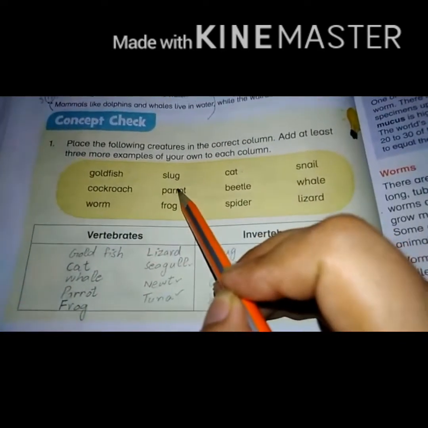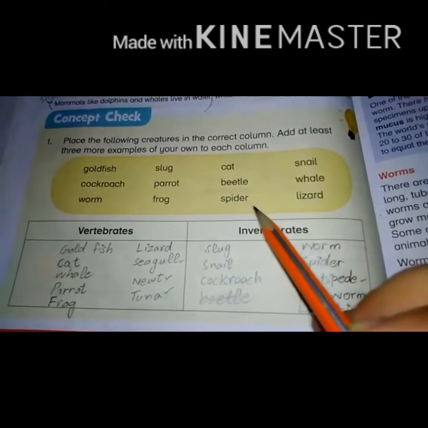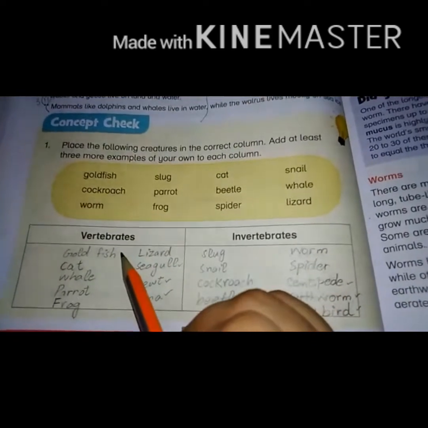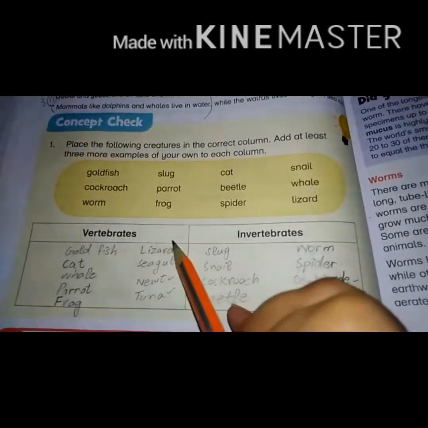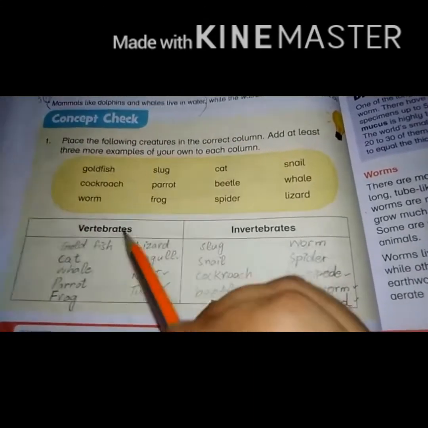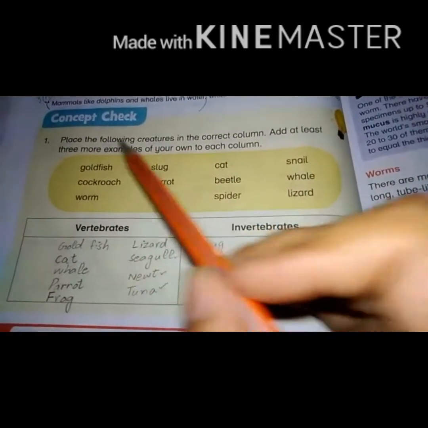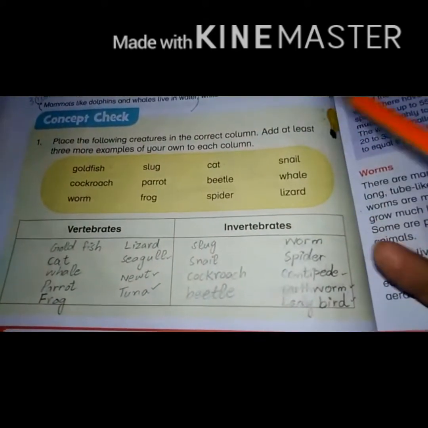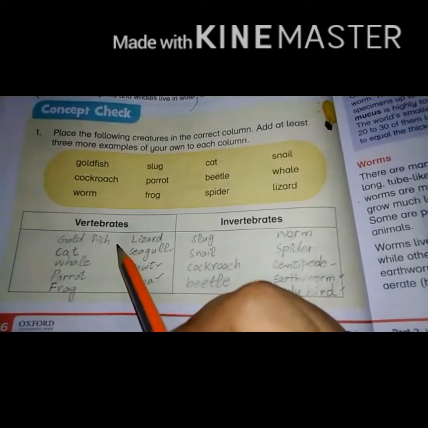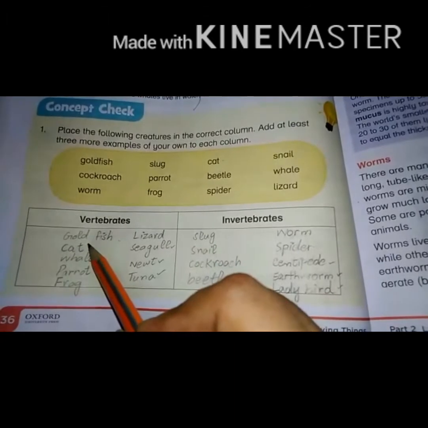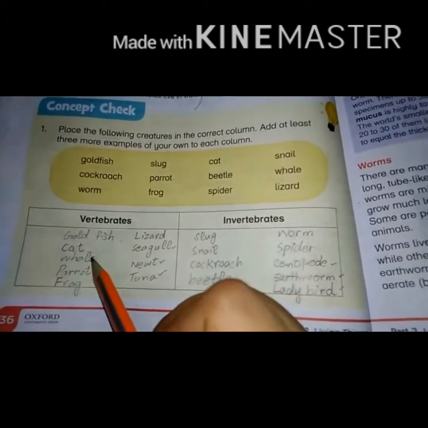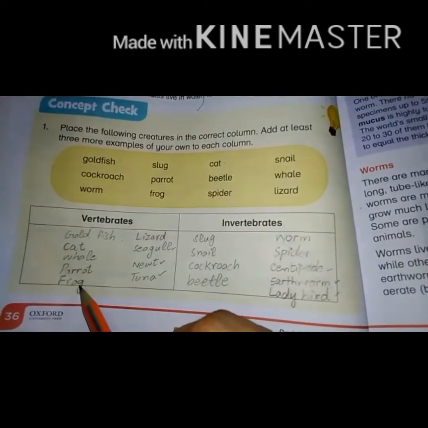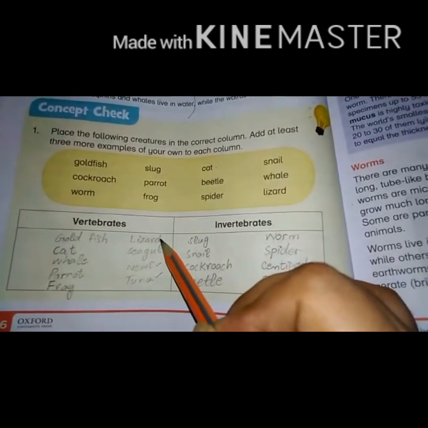Goldfish, parrot, frog, cat, whale and lizard, these are vertebrate animals. Why? Because these animals belong to the classes or groups of vertebrates, for example, fish, amphibian, reptile, bird or mammal. Like goldfish belong to the group fish, cat is a mammal and whale also is a mammal. Parrot is a bird. Frog belongs to the class or group amphibian. Lizard belongs to the class reptile.